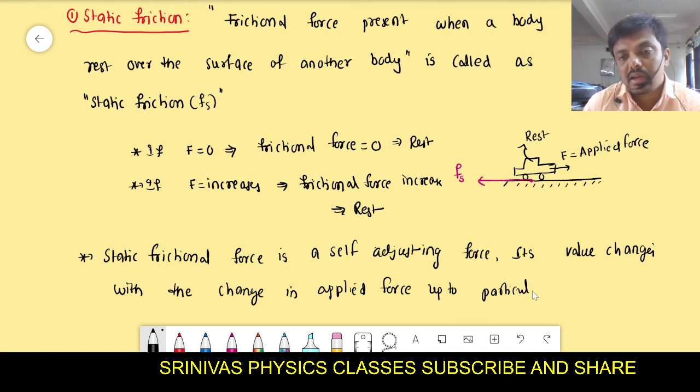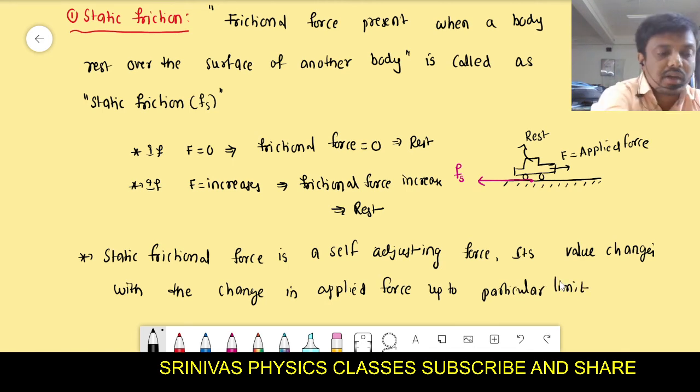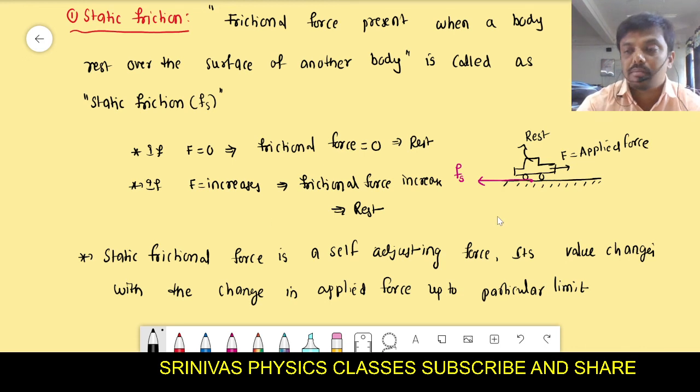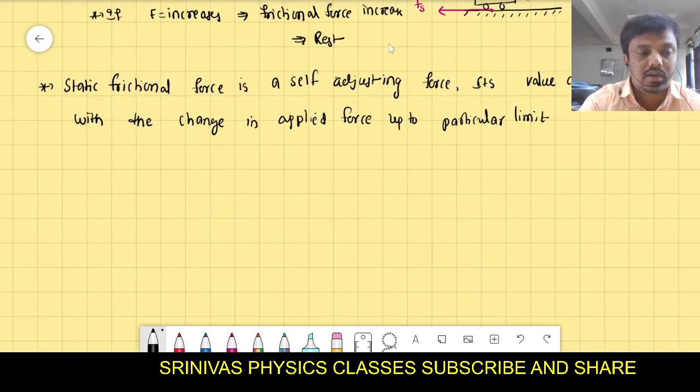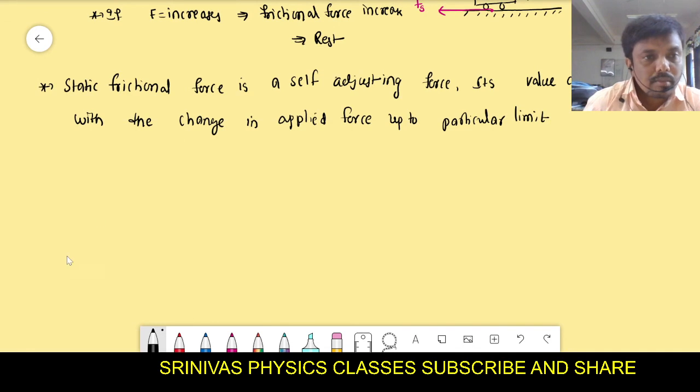Up to a particular limit. Okay, in the previous example, up to 5 Newtons the frictional force increased, but later it did not increase. That means the maximum frictional force is what? The maximum static frictional force.